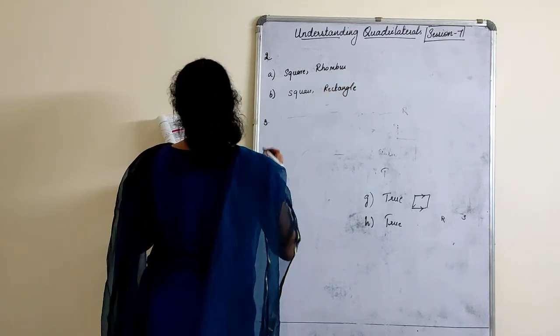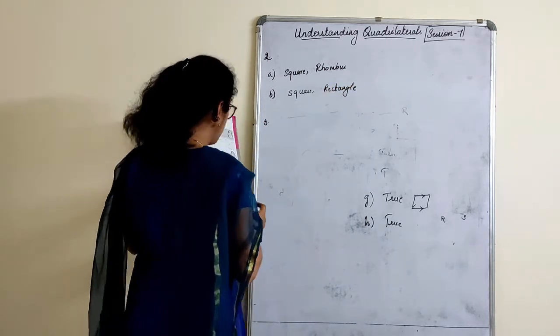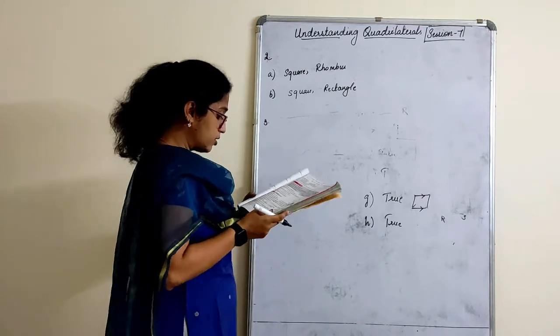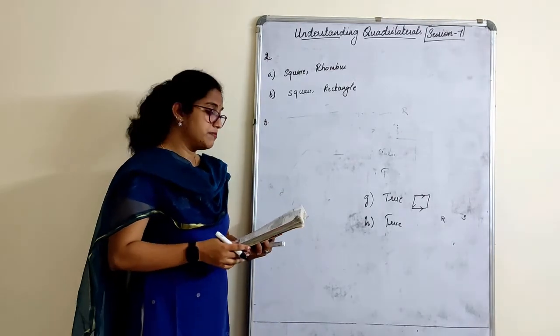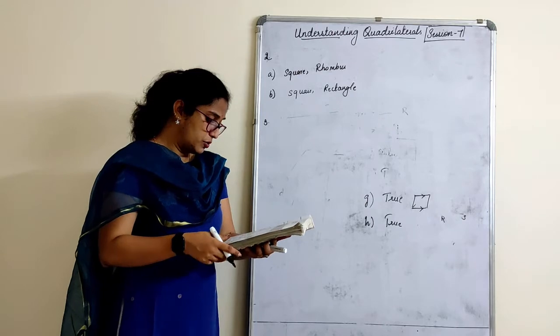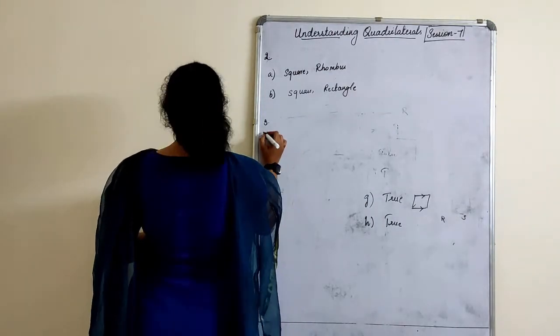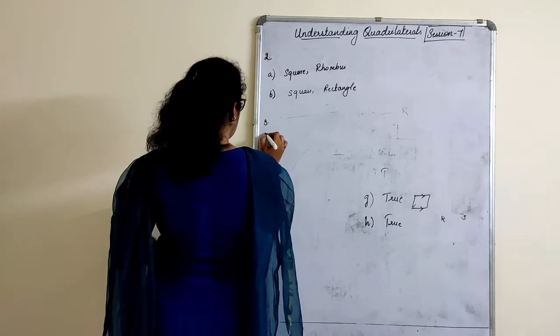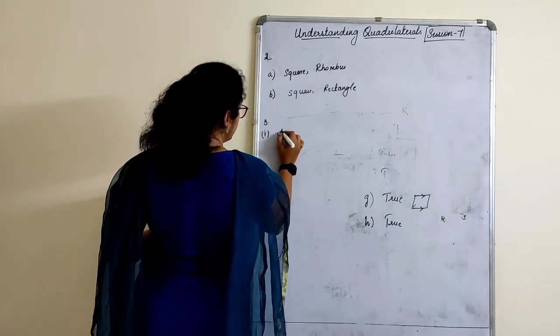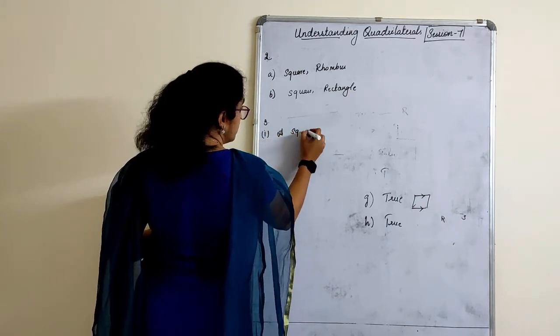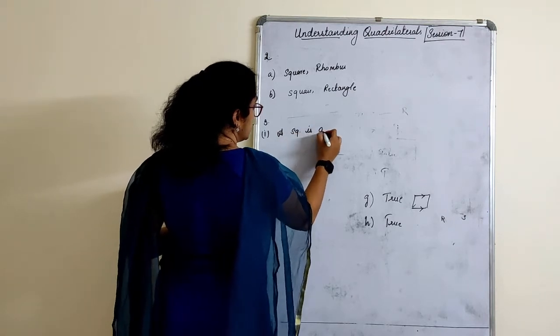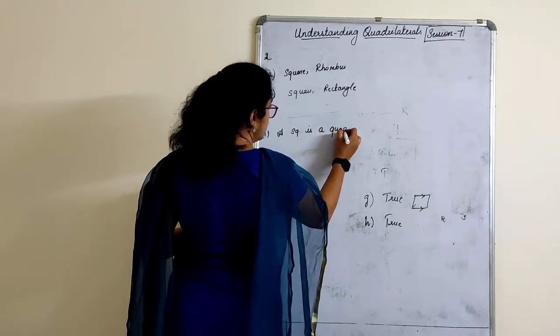Okay. Third one, explain how a square is a quadrilateral. Now it is simple what you have to write. So explain how a square is a quadrilateral. I will just write the answer here, children, if you want.